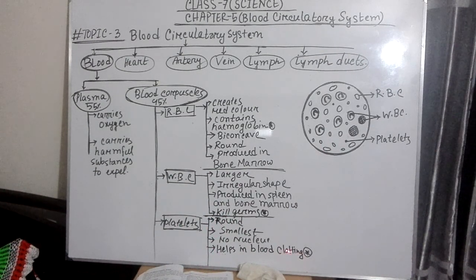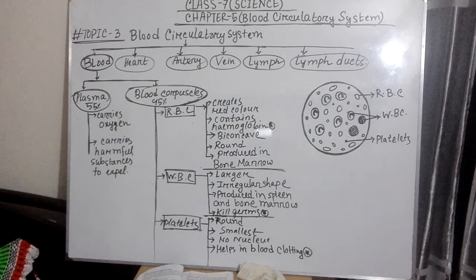Students, if you get injured or cut your hand or any other organs, you will see that blood is coming, but after a certain period of time, the flow of blood stops. How is it possible?